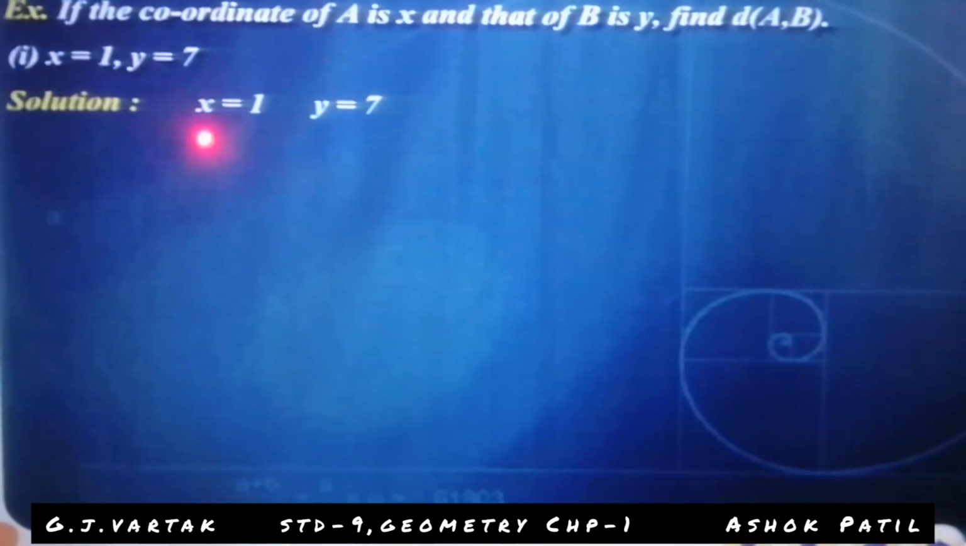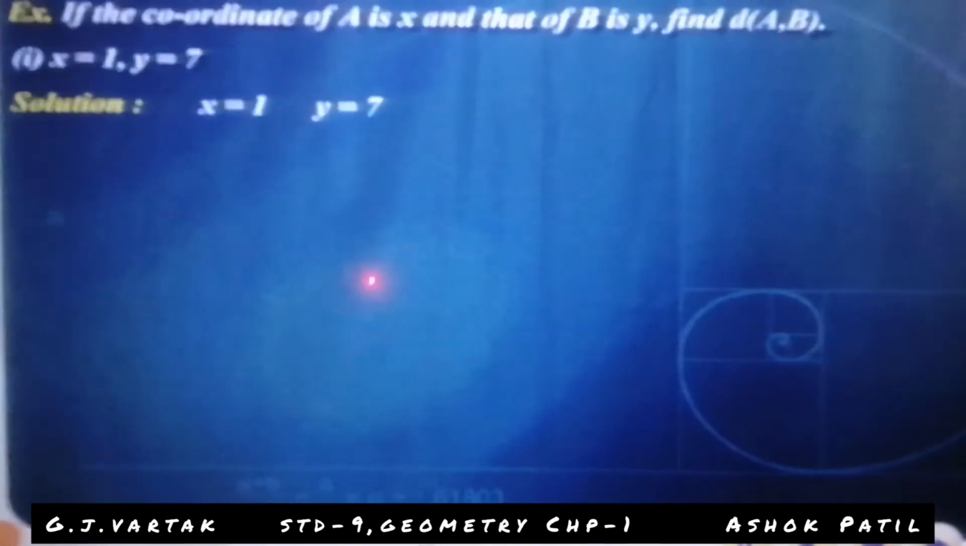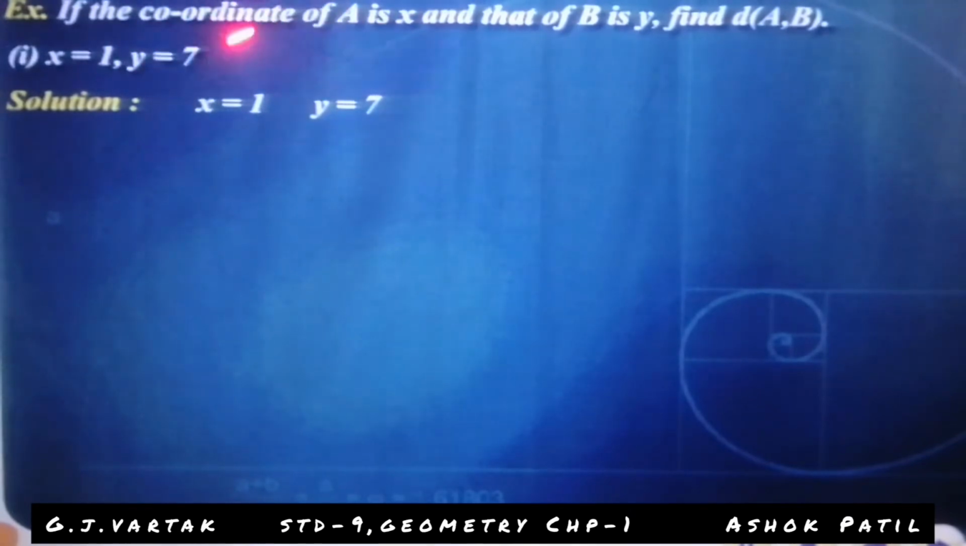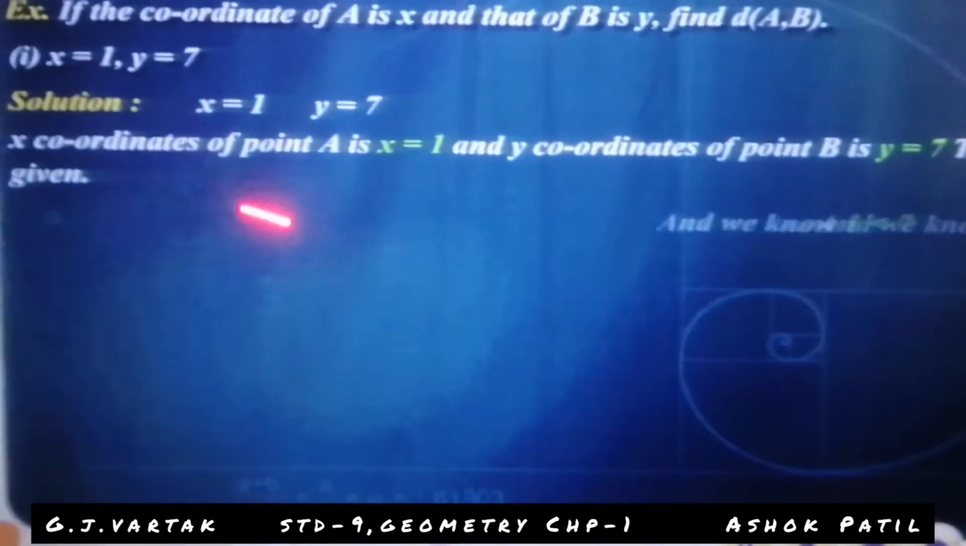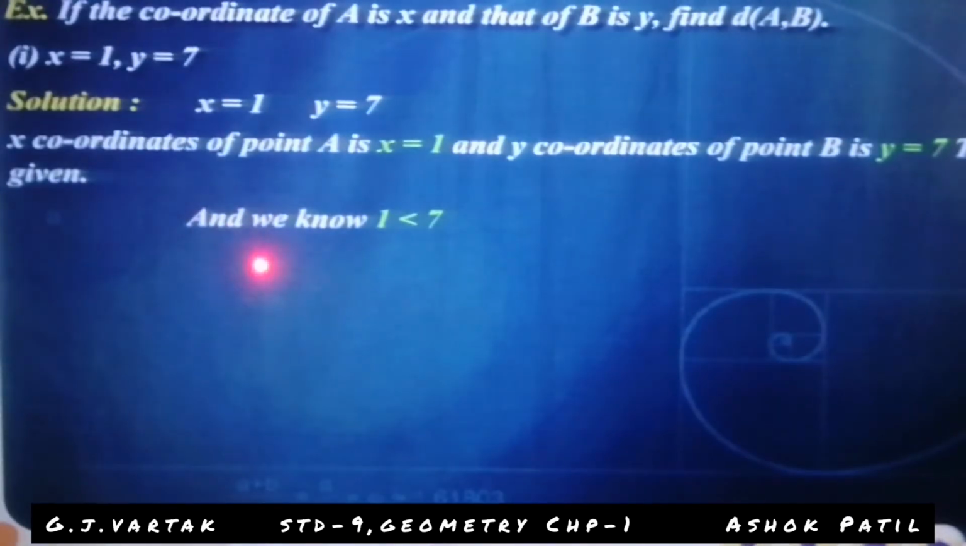Solution: x is equal to 1, y is equal to 7. The x coordinate of point A is 1 and the y coordinate of point B is 7. This is given. And we know that 1 is less than 7. That's why 7 is greater than 1. Okay? 7 is greater than 1, or 1 is less than 7.